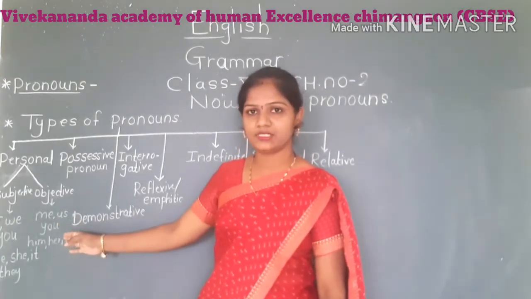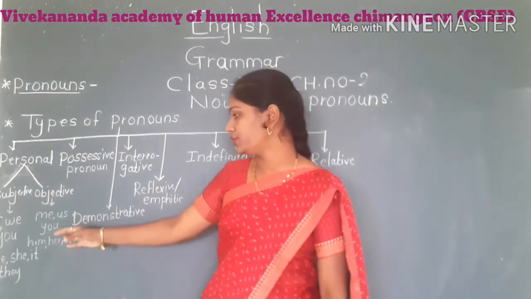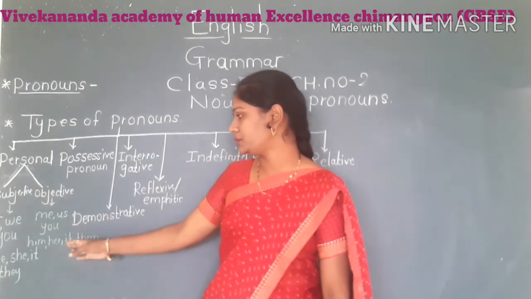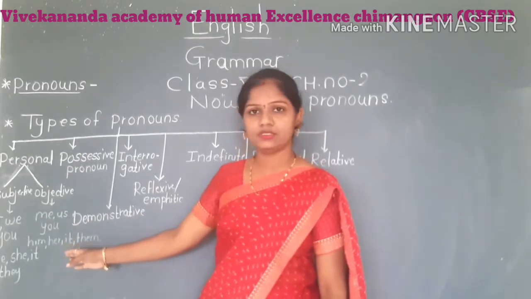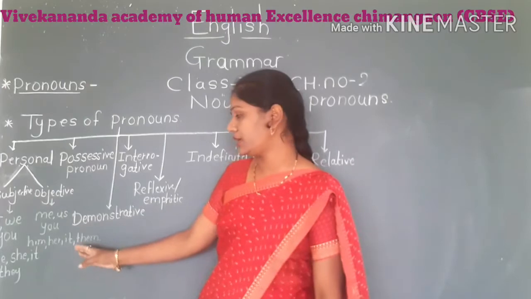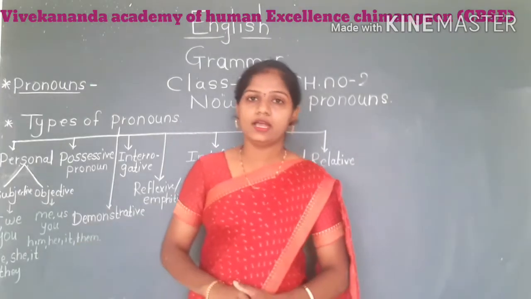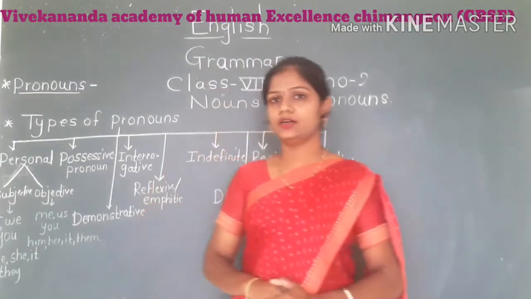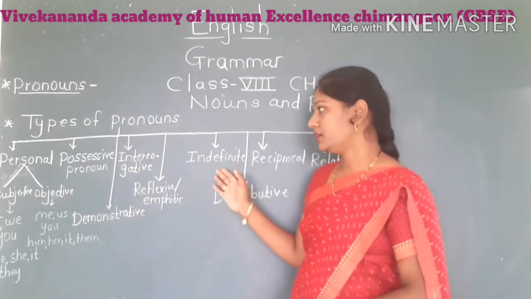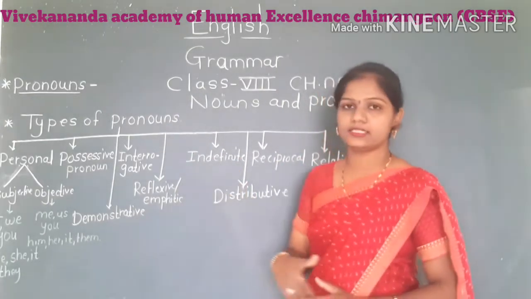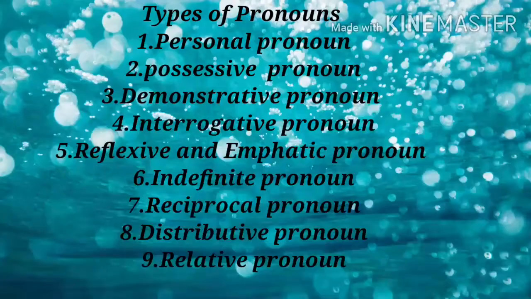Second person object we are using you, and the third person objective pronouns we are using him, her, it and them.